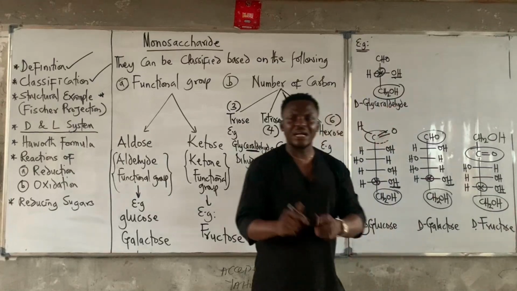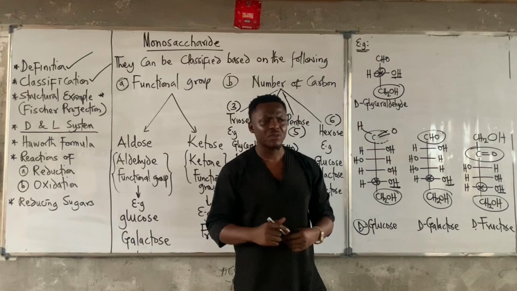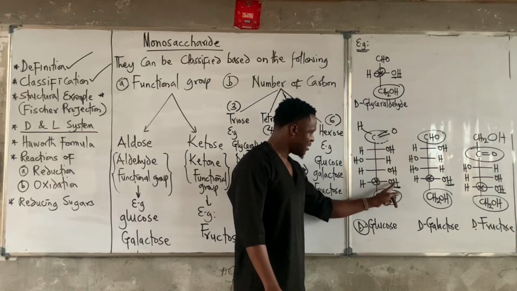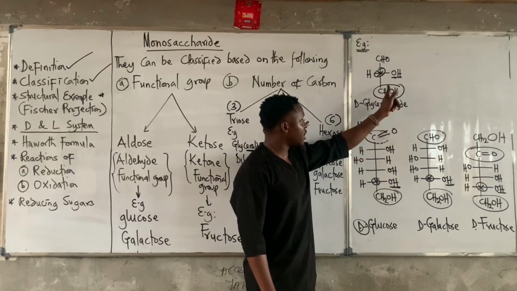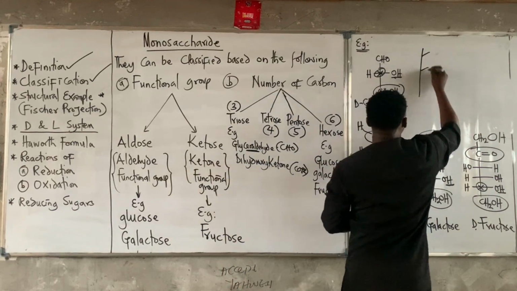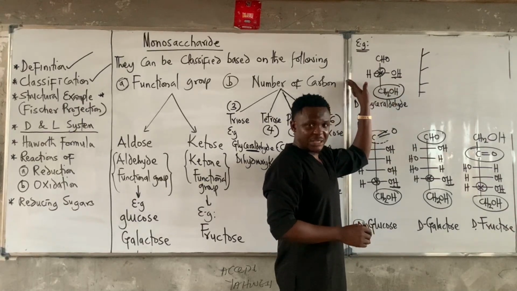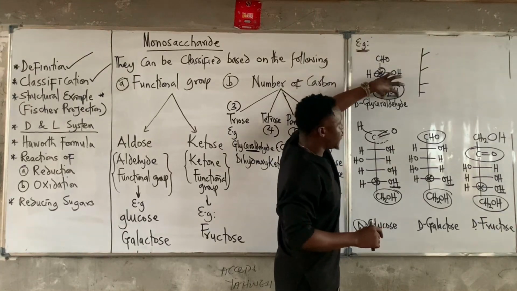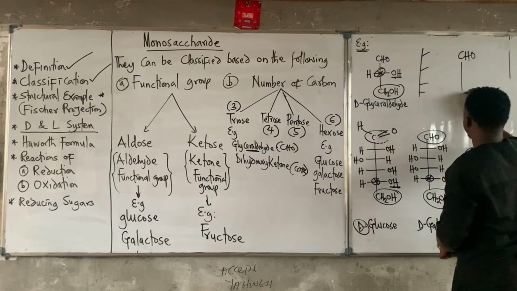Now, since you've understood how to get the D, what if I want to get my L? How do I get my L? Class, for me to get the L, please do not come and adjust this OH to the left. No. If you must get L, L will be the mirror image of D. How do you get the mirror image? You put a mirror. Everything on the right hand side must go to the left, and everything on the left comes to the right. However, what is top and what is bottom remains the same. So the mirror image of this would be this.